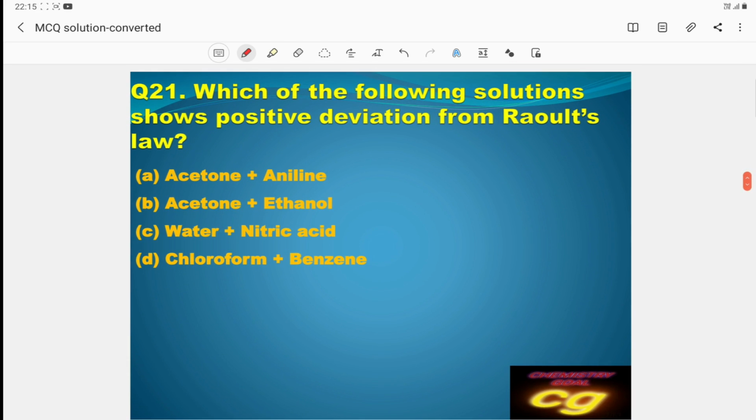Then question number 21. Which of the following solutions shows positive deviation from Raoult's law? Positive deviation means interaction is less. Acetone and aniline is generally negative because attraction, hydrogen bonding, takes place. Acetone, ethanol, water, nitric acid are negative. Here the answer will be chloroform and benzene. Chloroform and benzene will be the positive deviation. Okay, the correct answer is D.